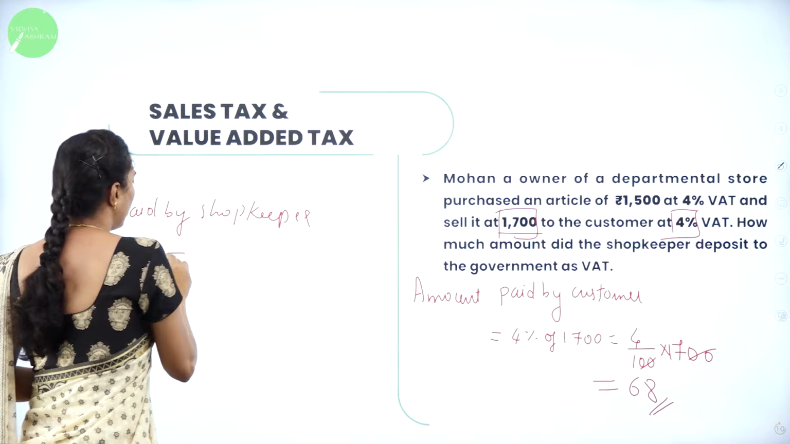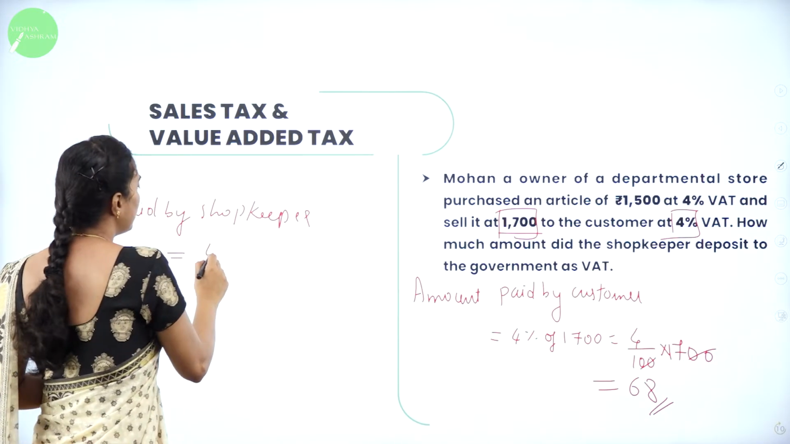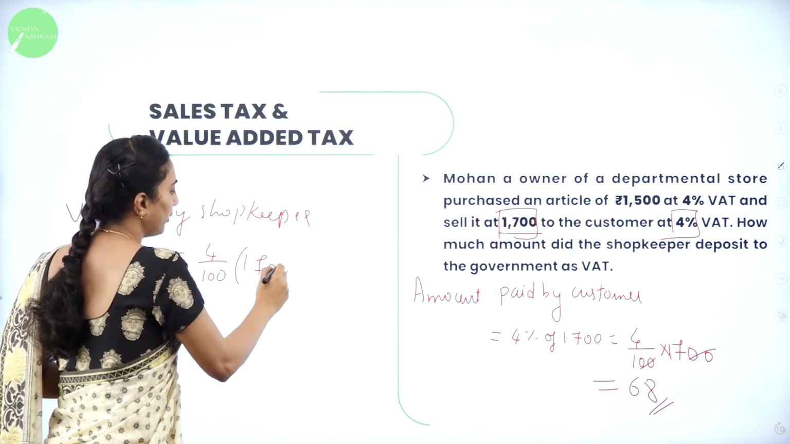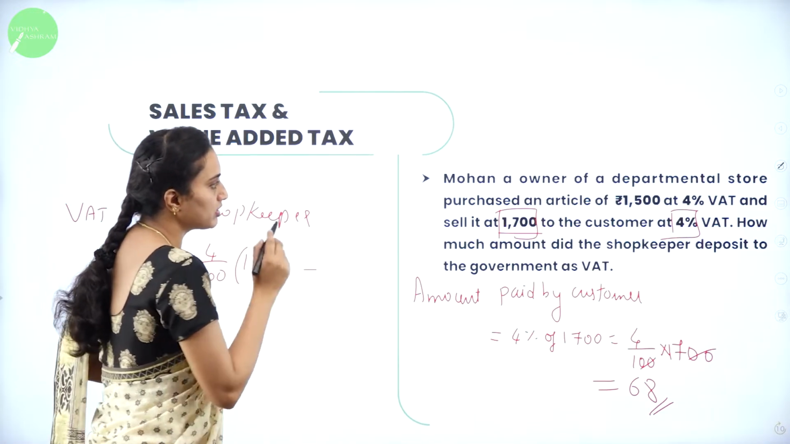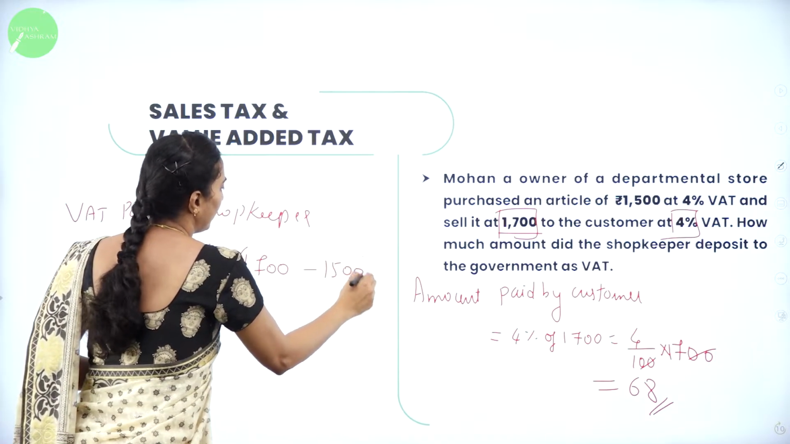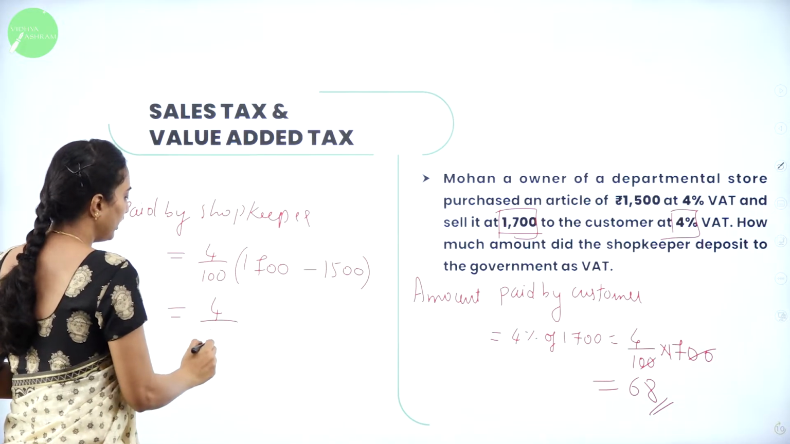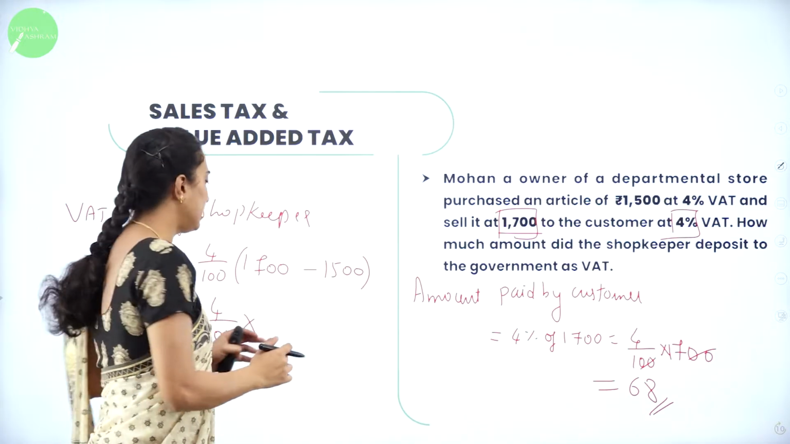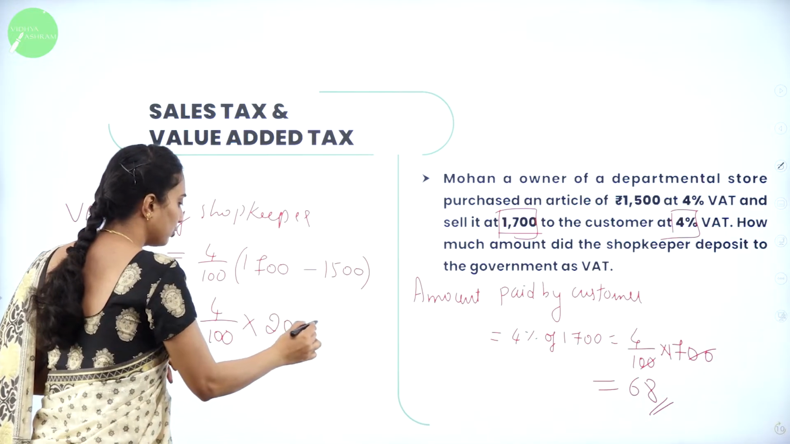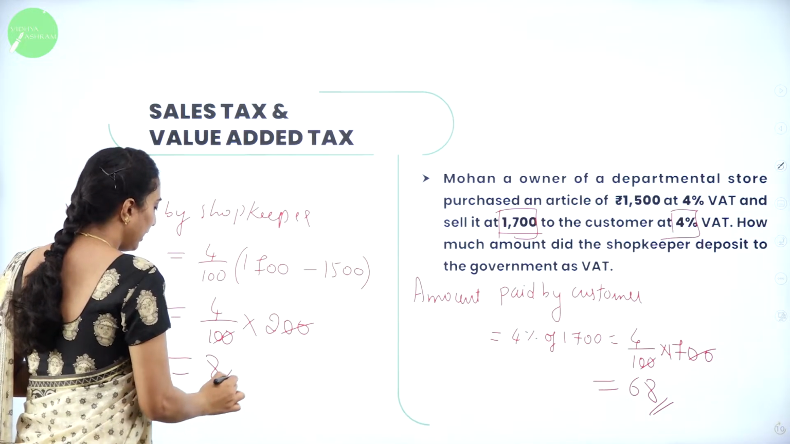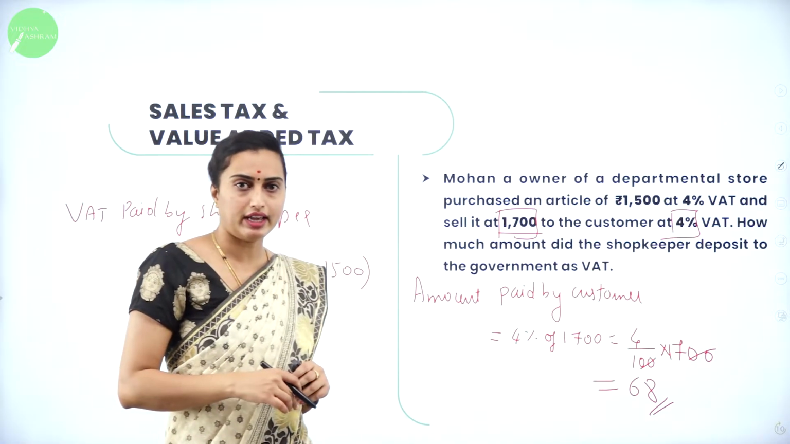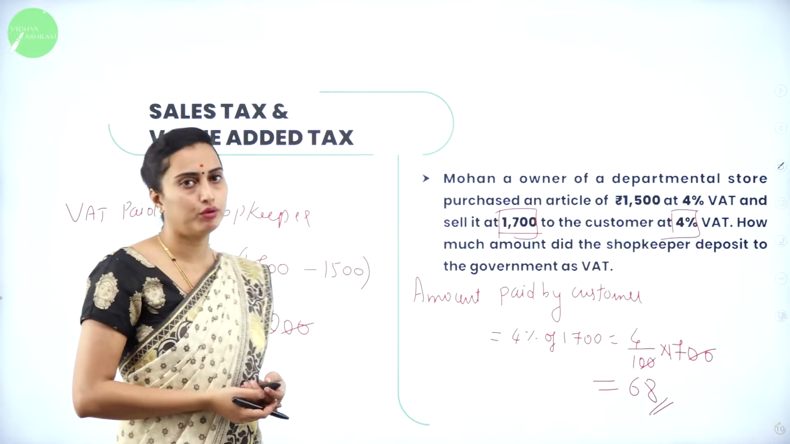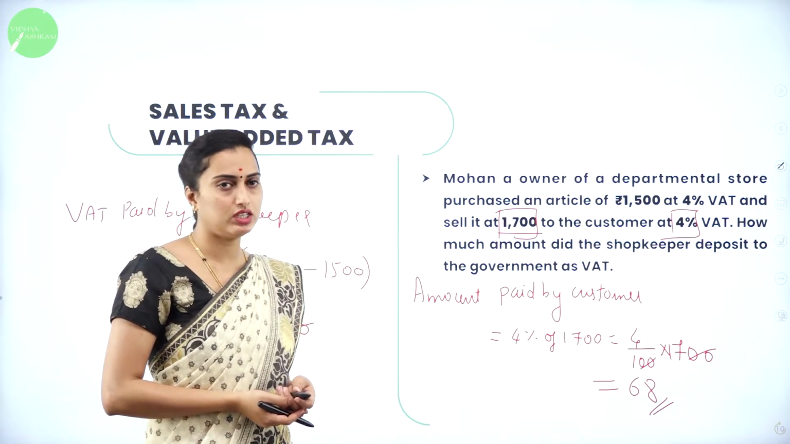That means at 4% VAT, that is 4 by 100 into how much he is going to sell to the customer? 1,700, that is selling price minus cost price, which is actually 1,500. So it will be equal to 4 divided by 100 into 1,700 minus 1,500, which is 200. So therefore, you are having rupees 8 is going to be paid as a tax to the government by the shopkeeper. I hope you got how to solve this problem. We'll move on to the next question, dears.